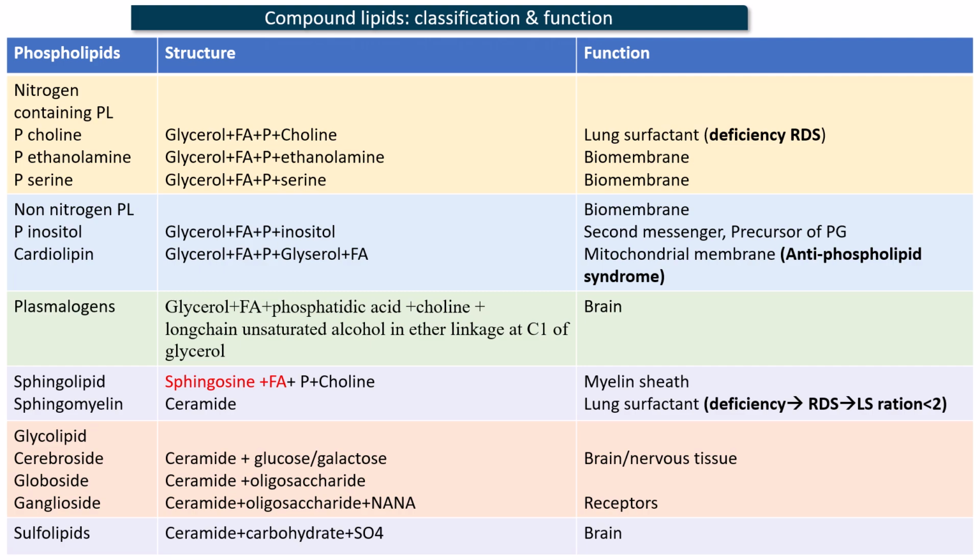So, the last one is the sulfolipids. The composition of sulfolipids is ceramide, carbohydrate, and the extra group that is present is sulfate. The examples of sulfolipids include sulfated cerebroside, sulfated globoside, and sulfated ganglioside. Now, all these sulfolipids are components of brain tissue.